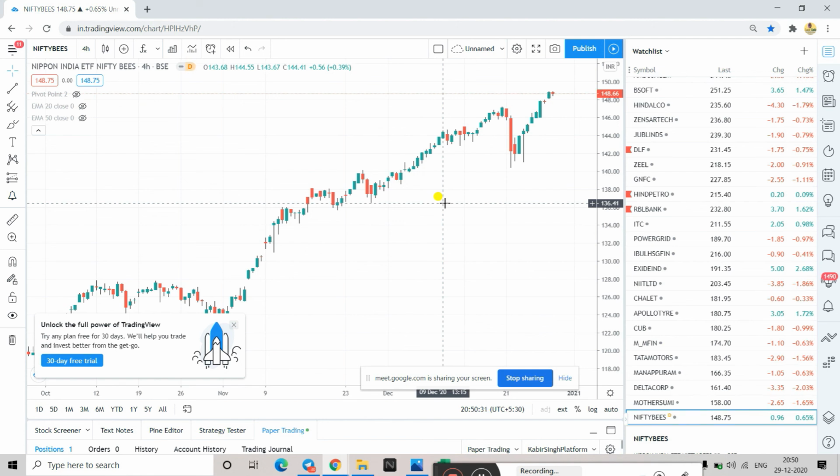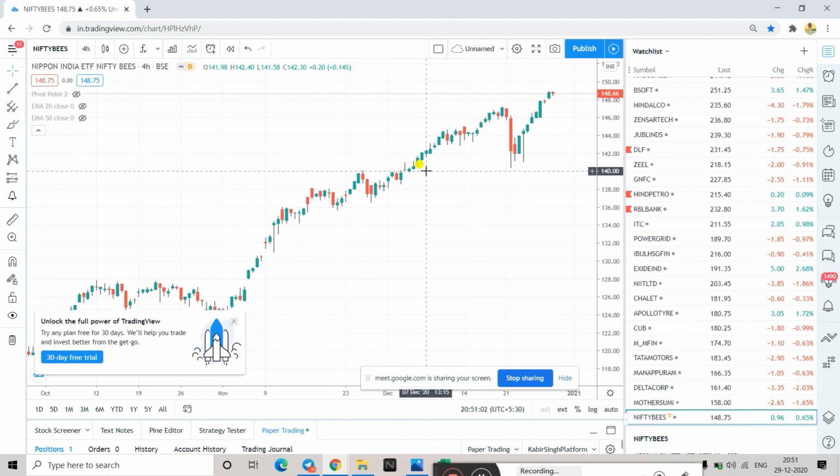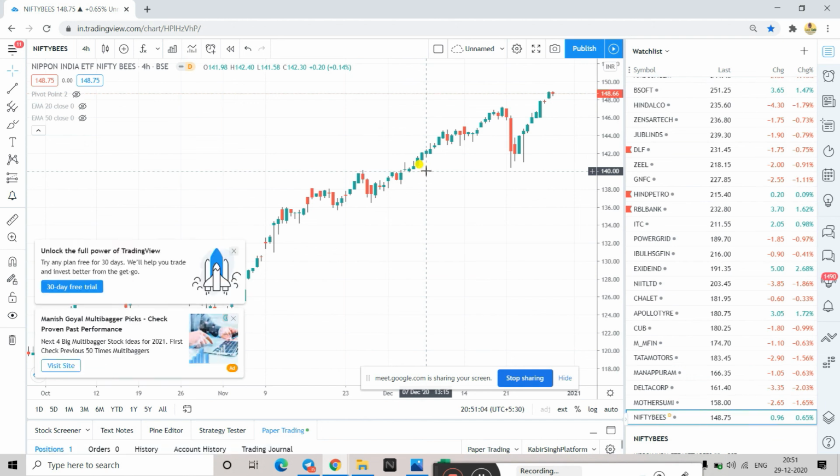So this is the shadow value of Nifty. That means this is Nifty only. Whatever movement will come in Nifty, that movement will come in this. So this gives a return of 10% on an average. These 50 companies together, a small portion of their weightages has been given, and then this 50-50 is made. So this on an average gives 10% return, and this is also the safest kind of investment you can do.